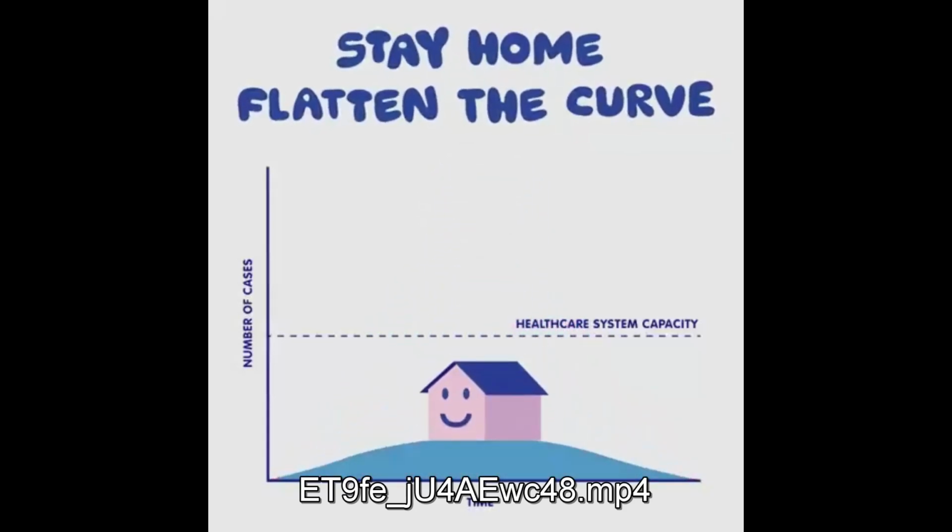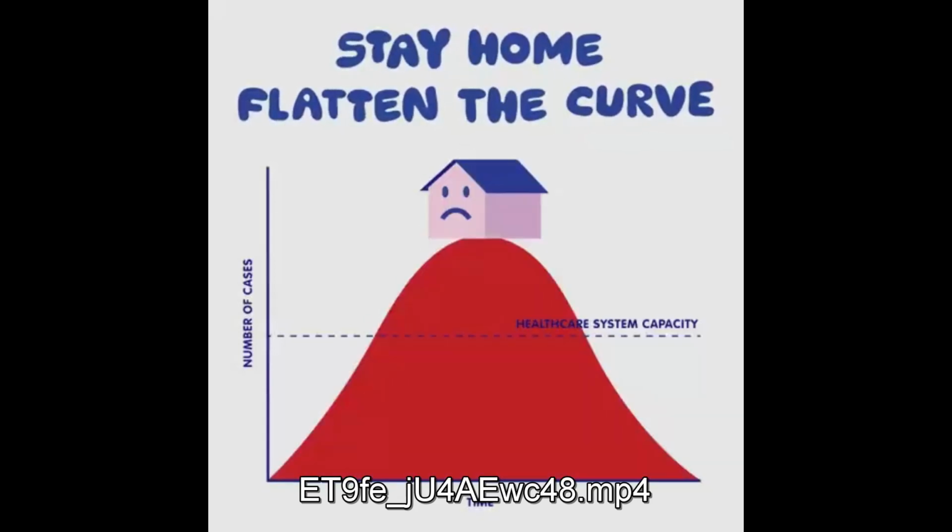So imagine if we don't get a hold of this thing, 1 in 20 or potentially even 1 in 10 of the people you know dying. That's what all the worry is about, and that's what we're trying to prevent. Most people, you don't have to panic. It doesn't mean you have to freak out. Most people are going to get through this just fine. But to avoid as many deaths as possible, we need to all do what we can to keep ourselves and everyone else as safe as possible. That's really what all this stuff is about.